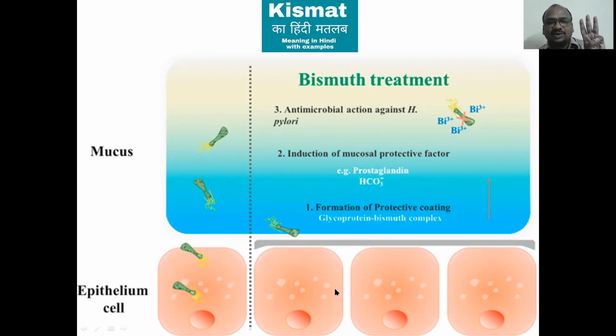The ulcer was cleaned because 3 actions are there. A 3 in 1 bumper offer. Bismuth. Antimicrobial against H. pylori. Induction of mucosal protection factors like the prostaglandin series, PGE and HCO3. Very friendly. Formation of a protective coating again on the mucus, on the ulcer.